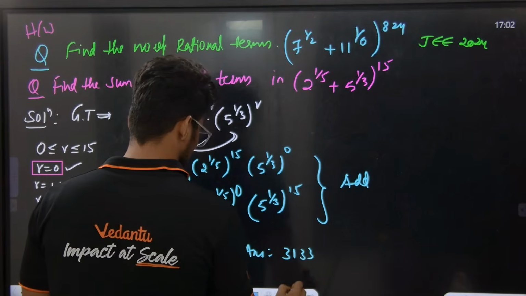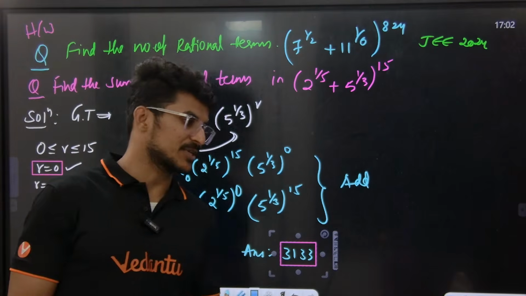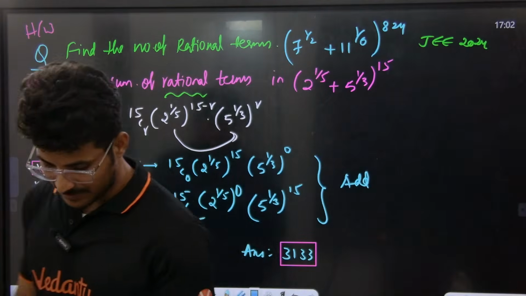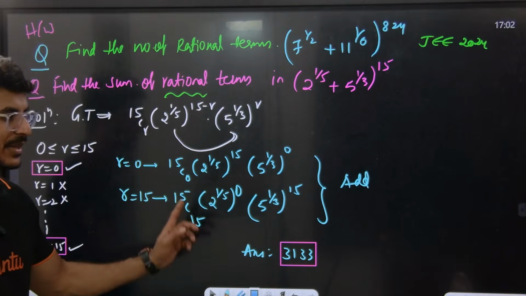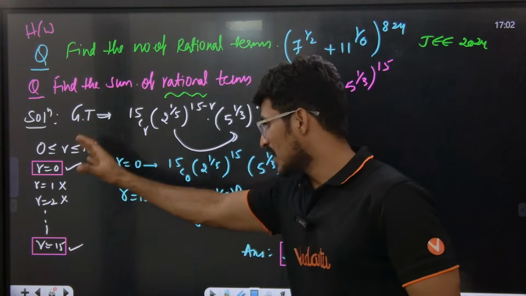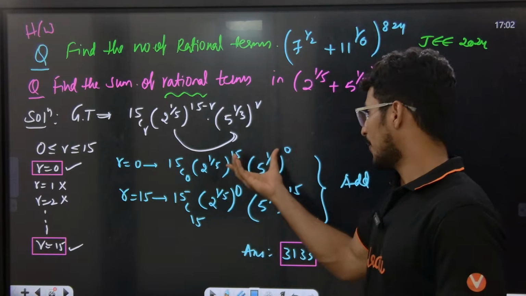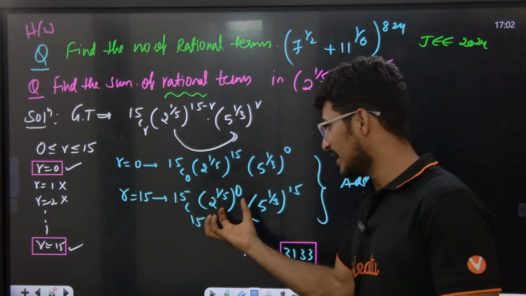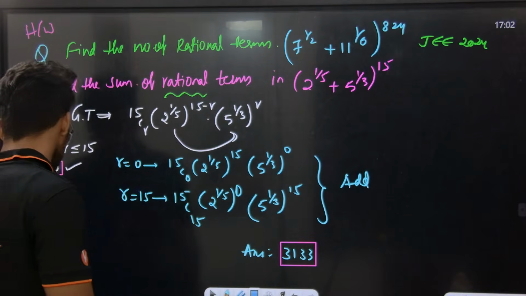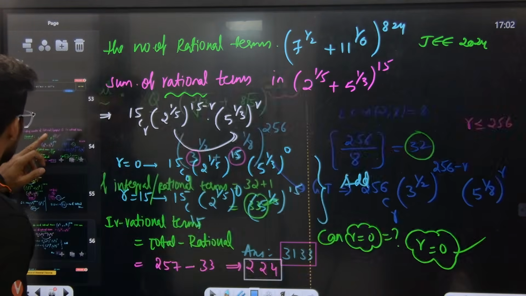I have already done this in your seniors' droppers batch. 3133 is the right answer. Are you getting the point? This is the method you have to follow. We need to write the general term, check individual r values, and then r values 0 and 15 satisfy. Putting r value 0 gives one integer, putting 15 gives another integer. Adding both integers, the answer will be 3133. Super, sir. So this is how we find the number of rational and irrational terms. I taught you the shortcut as well. This is the shortcut.